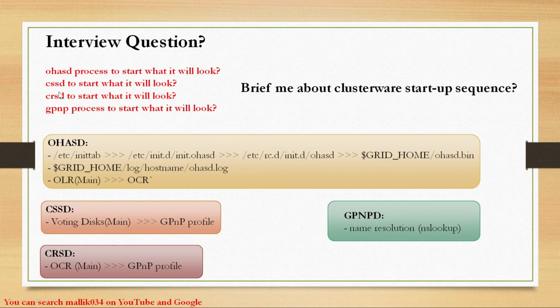And then coming to the main questions: for the OHASD process to start, what does it look for; for CSSD to start, what does it look for; for CRSD to start, what does it look for; for GPNP to start, what does it look for.